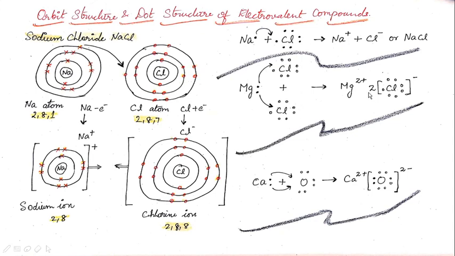Usually for 2 chlorine atoms or 1 molecule of chlorine, we write Cl2 with a subscript, but here we are not writing that. So we have to represent it like this only.